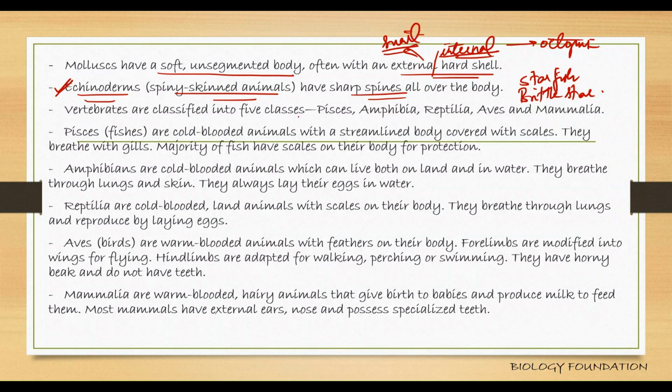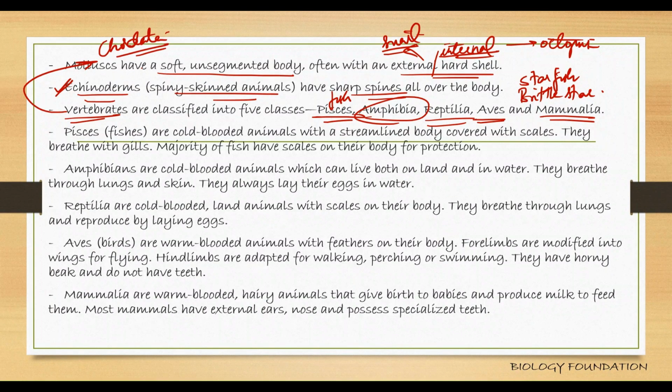Vertebrates are classified into five classes. Pisces, most of the fish, unlike your whales and dolphins, which belong to the class Mammalia. Amphibians, these grow both on land and water. Reptilia and aves, which are your birds. Vertebrates belong to only a single phylum. All vertebrates belong to the phylum chordata.